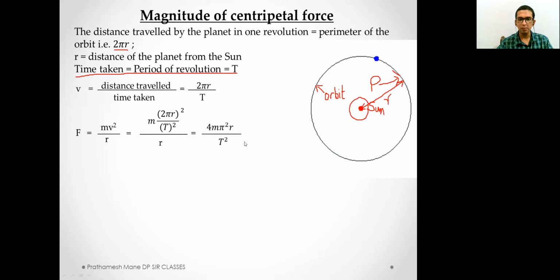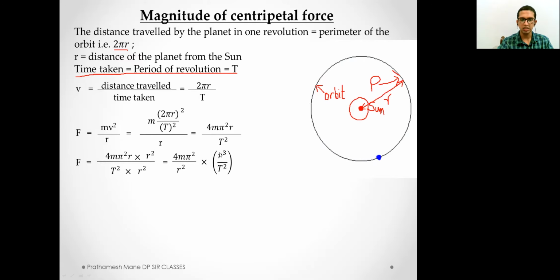By multiplying by r square, we can convert this r term into cube so that we will get t square by r cube or r cube by t square, and we can substitute that term with the help of a constant. That is why we multiply by r square.